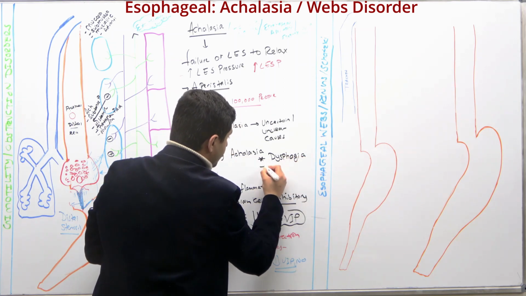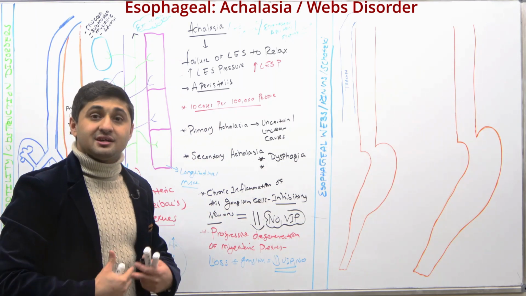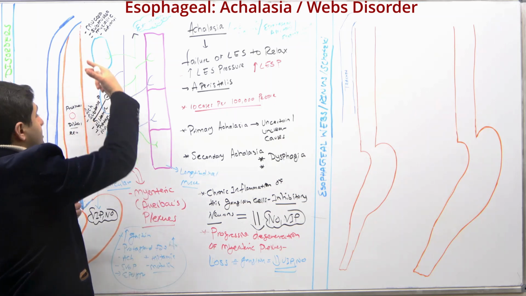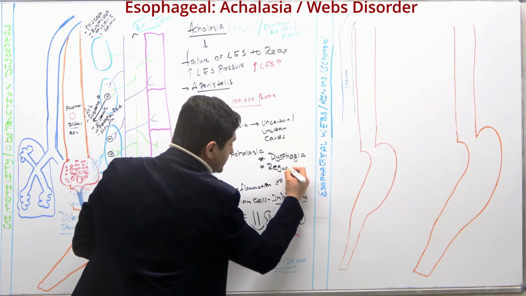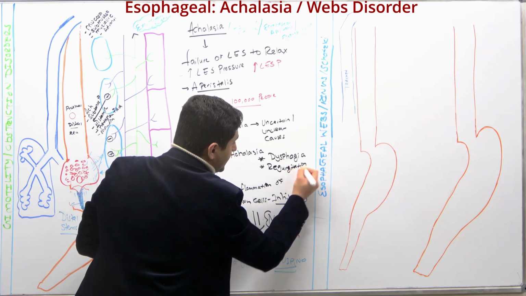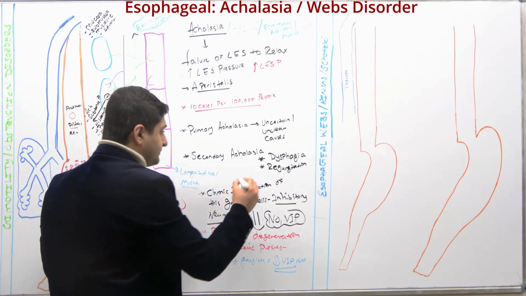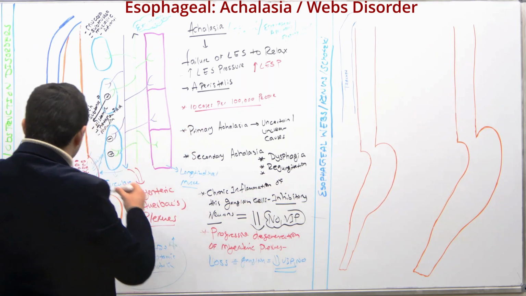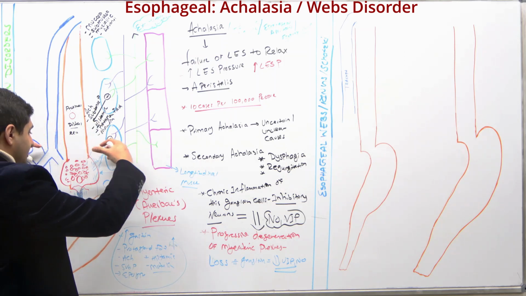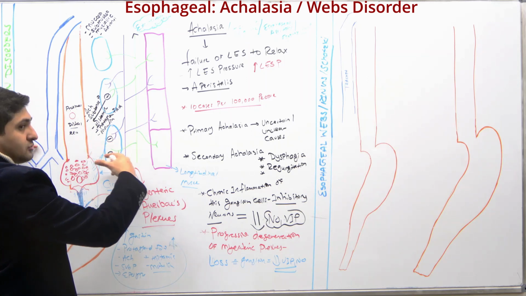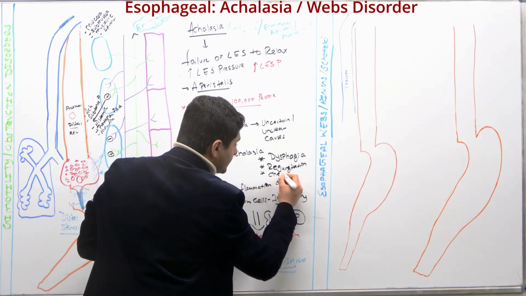And not only this, the food is not able to go to the stomach, so it did not participate in the digestion process. This food can actually regurgitate backwards. Remember, it can cause regurgitation. And what does regurgitation basically mean? It means that the undigested food is coming back. Because the food is accumulating here, around there is the thoracic cavity, right? Because of the stretch, that can cause stress to the thoracic wall, and that can result in chest pain too. So these are some of the classical signs of this.